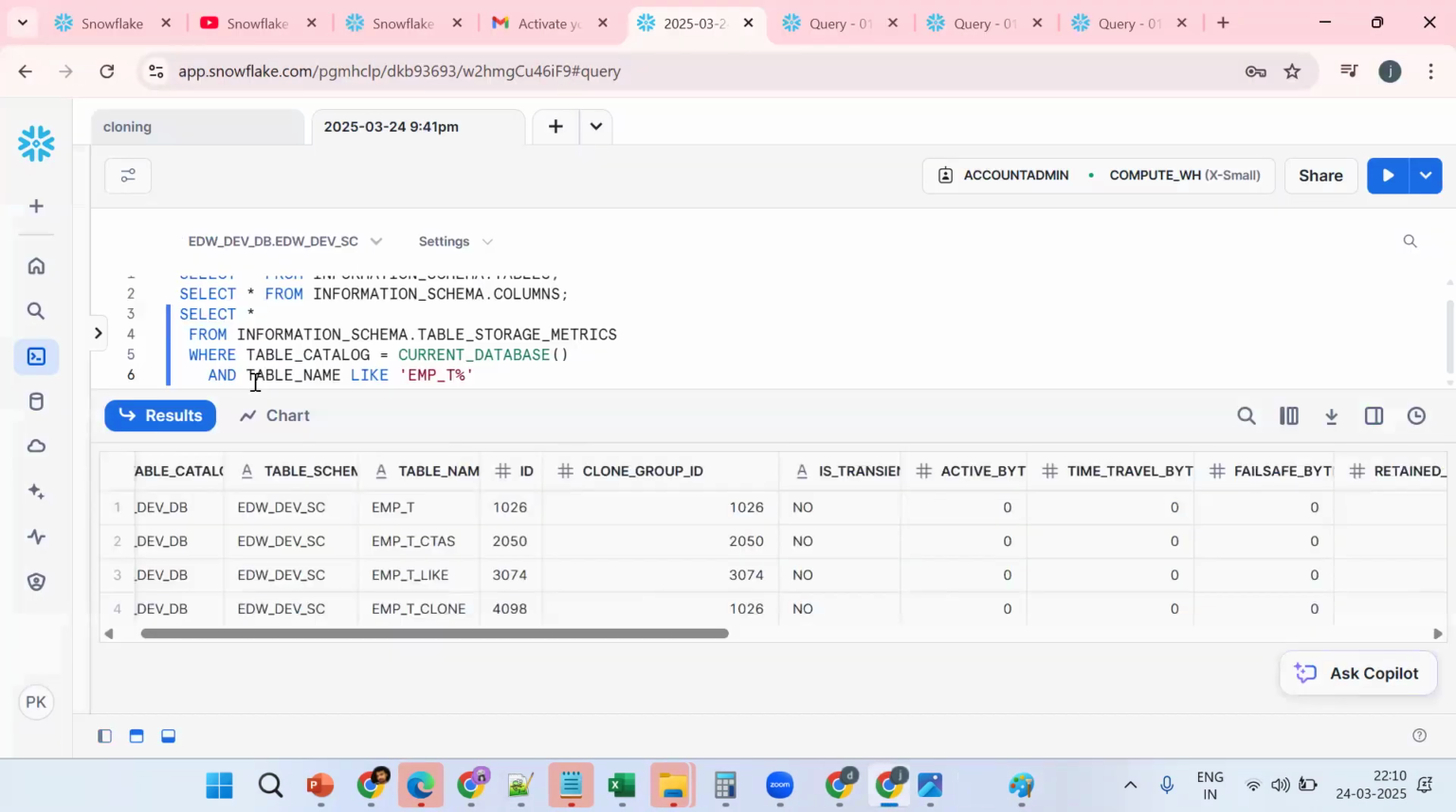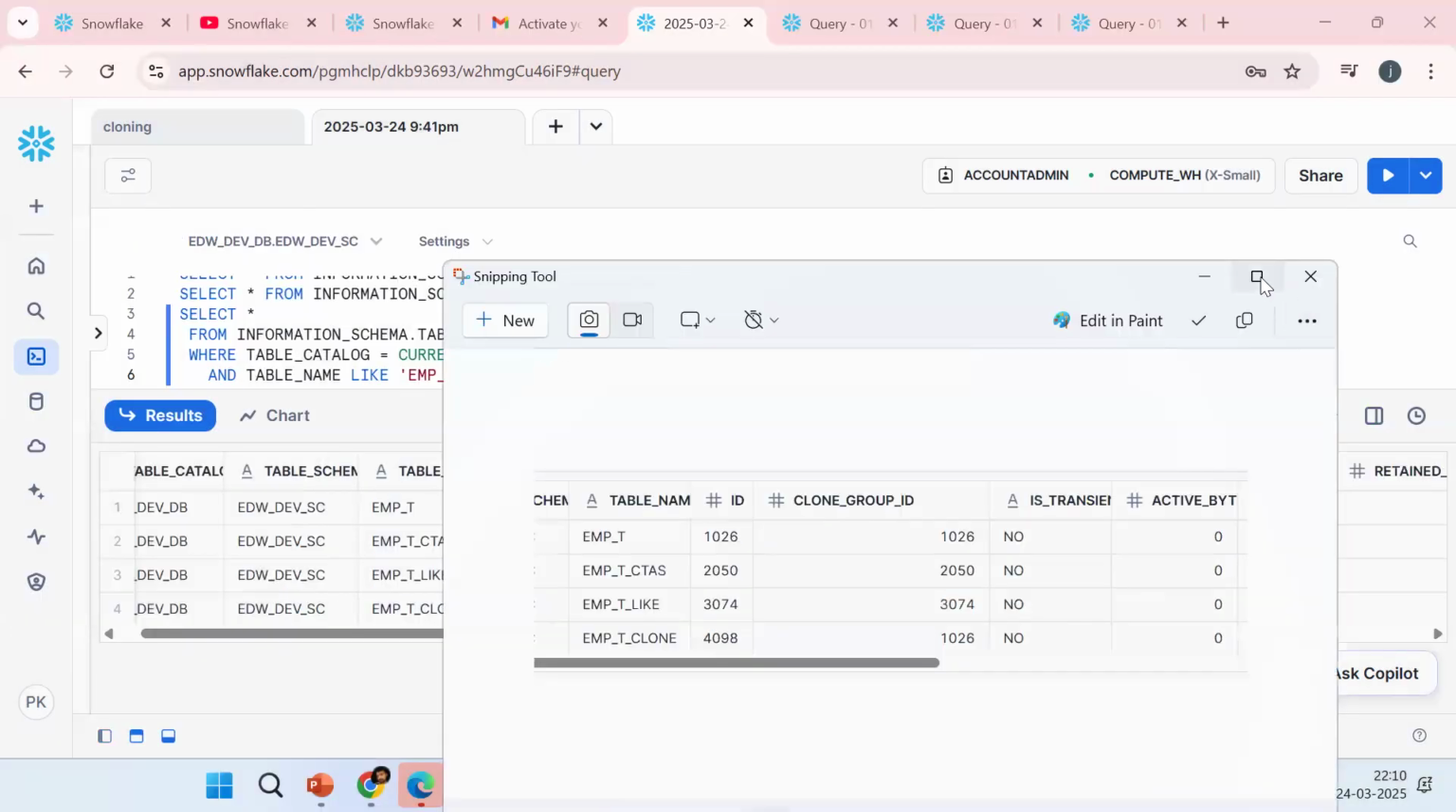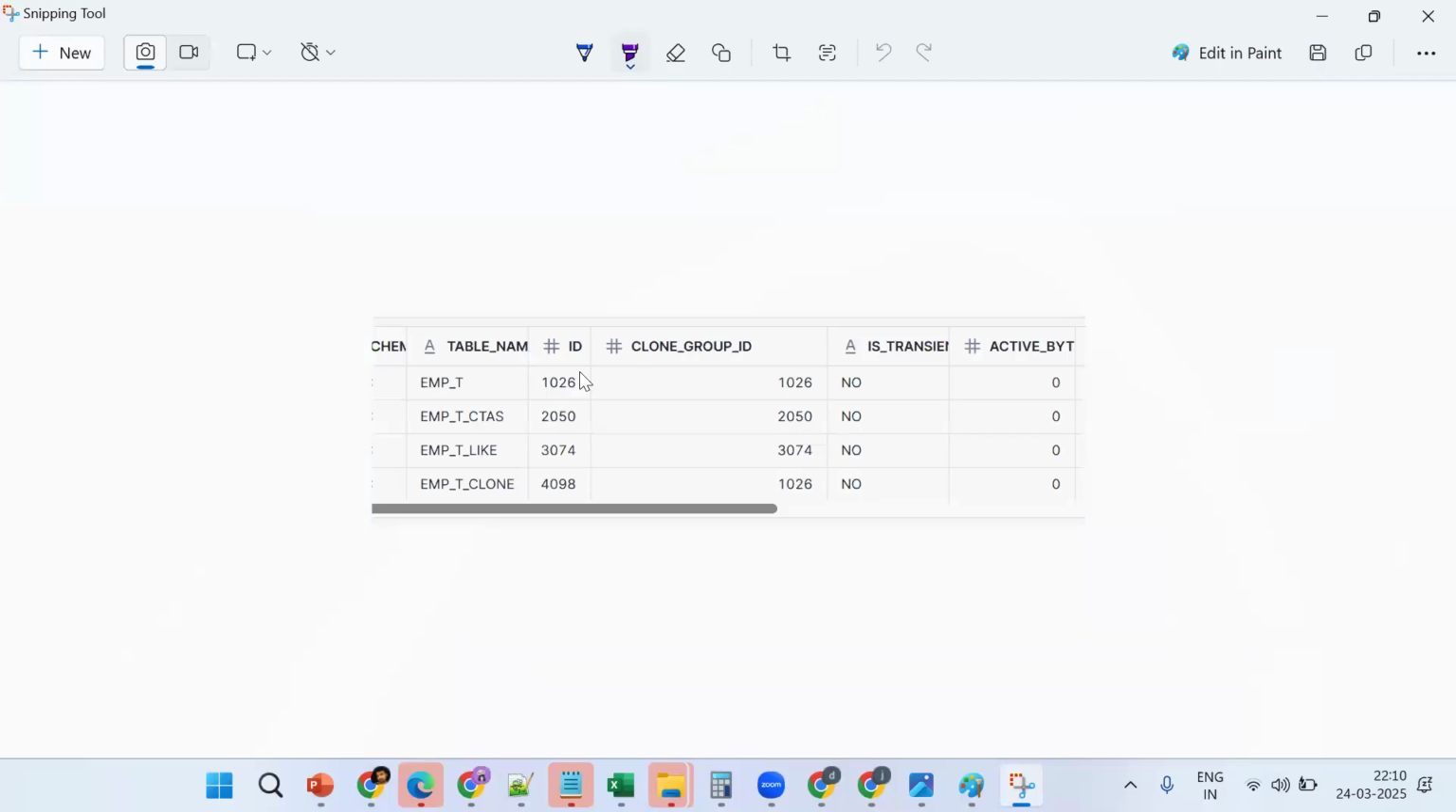So take the screen thing. So now see here what happened. Table name, ID. Now tell me there are 4 tables. Out of 4 tables, which are main tables, which are clone tables? Any idea?